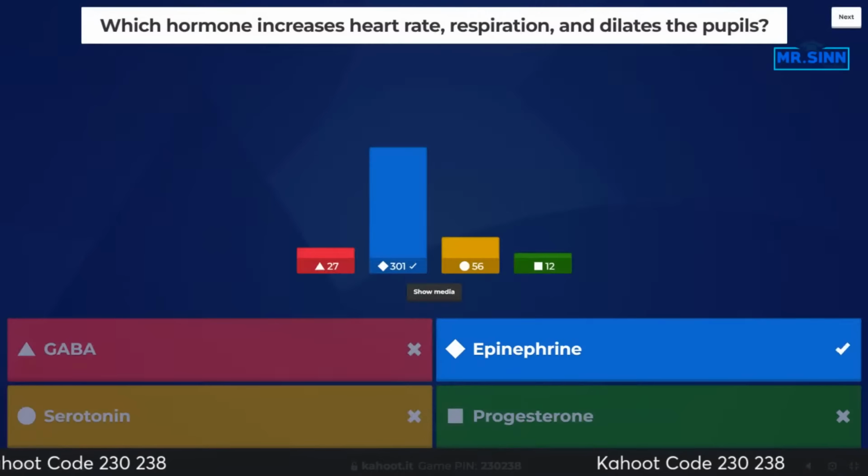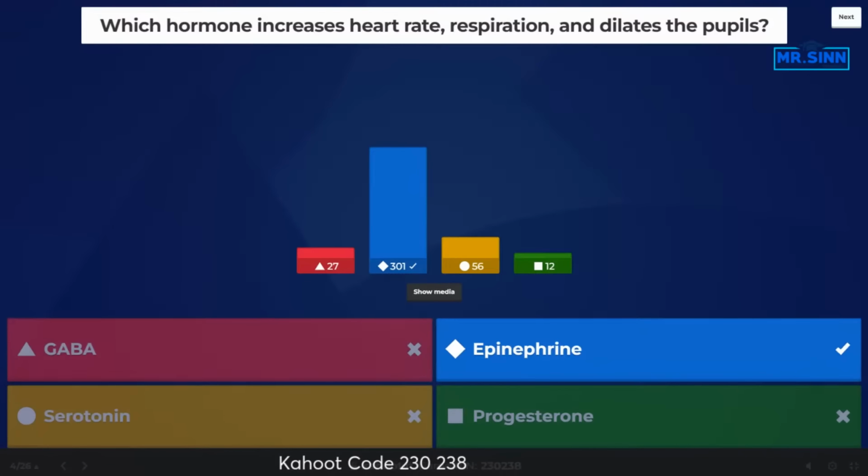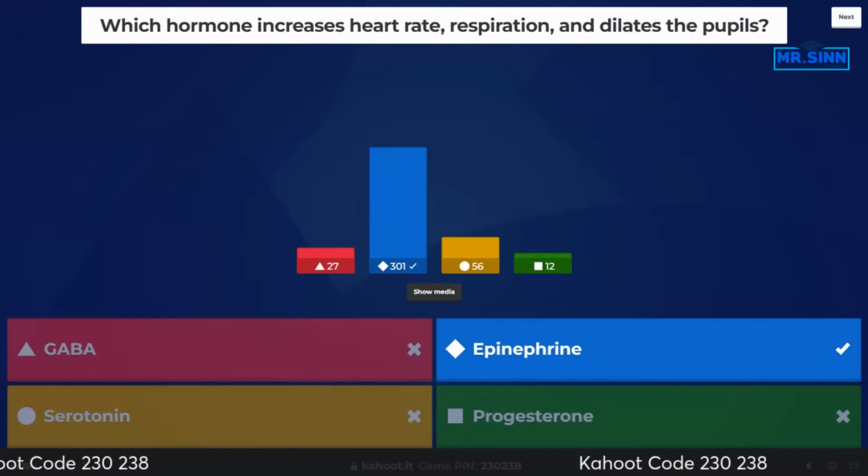And 0 seconds left. All right. And cool. Majority of people have got it. Some people are saying serotonin. Remember, serotonin impacts an individual's hunger, sleep, arousal, and mood.